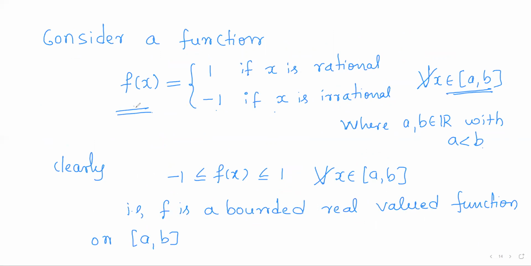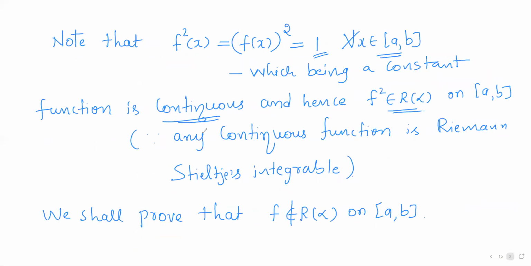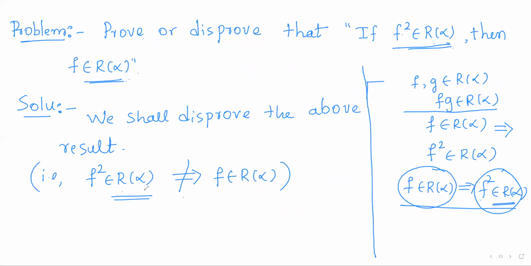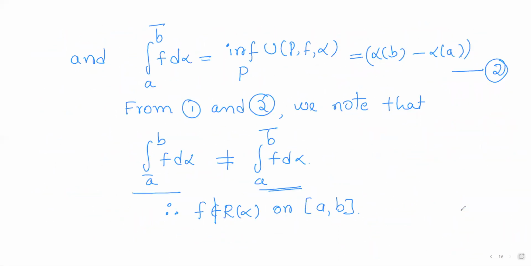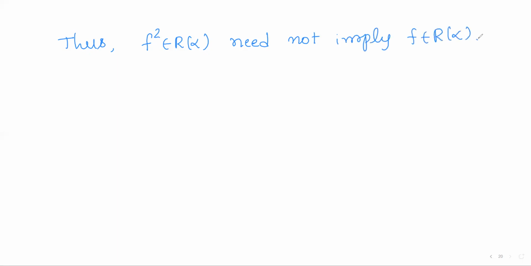So we showed that this function f is not a Riemann-Stieltjes integrable function, but its square is a Riemann-Stieltjes integrable function. So it shows that f square being Riemann-Stieltjes integrable need not imply f is Riemann-Stieltjes integrable. So thus we conclude: f square is Riemann-Stieltjes integrable need not imply f is Riemann-Stieltjes integrable.